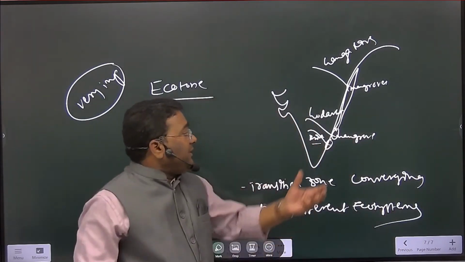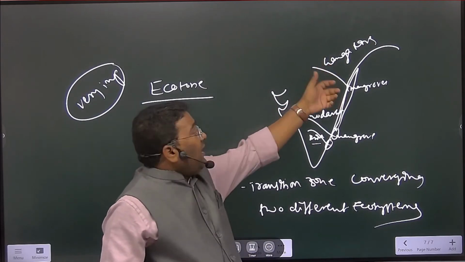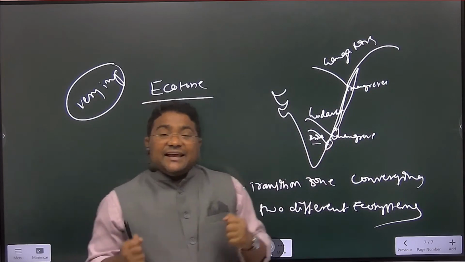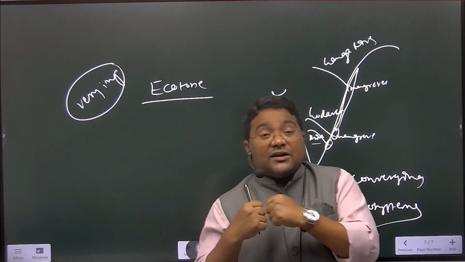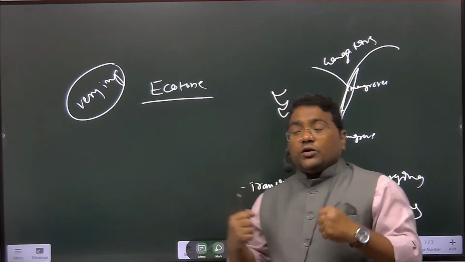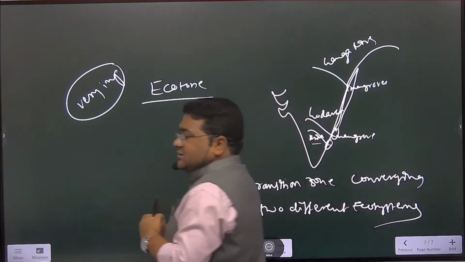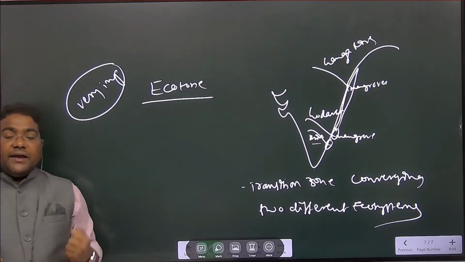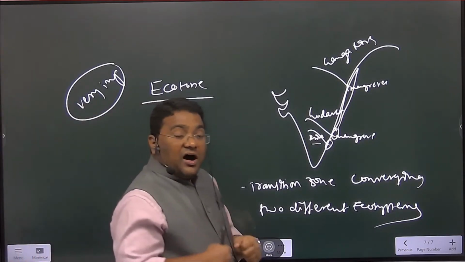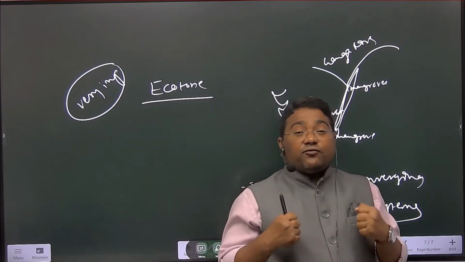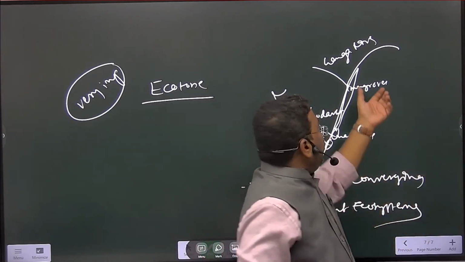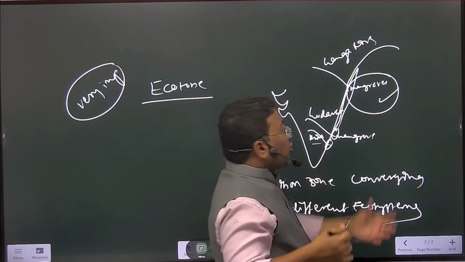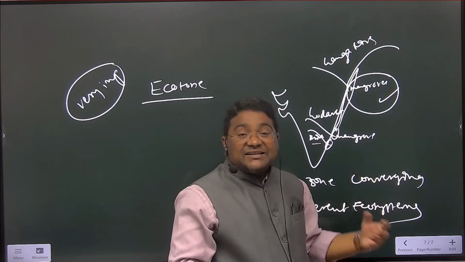What two ecosystems are here? This one is land-based, terrestrial. This one is aquatic. Terrestrial and aquatic ecosystems are converging. When two different ecosystems converge, what happens? It leads to an ecotone. In that area, more or fewer nutrients or flora and fauna will be present. In this region you might have observed that mangroves are predominantly growing here. It is a transition area.